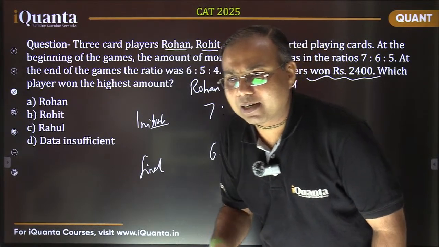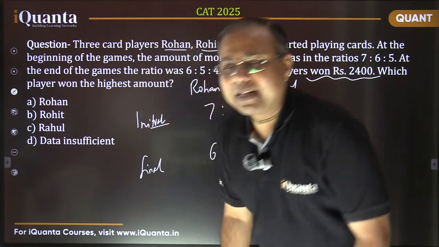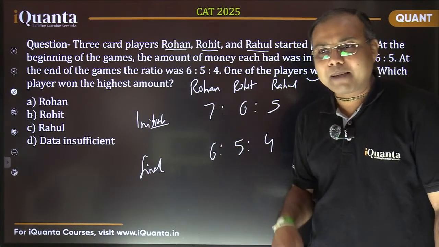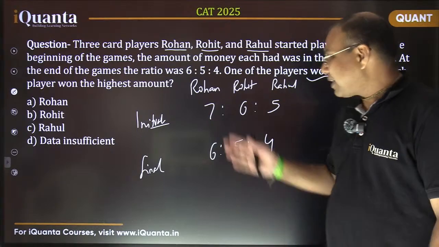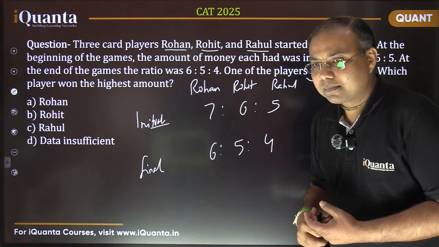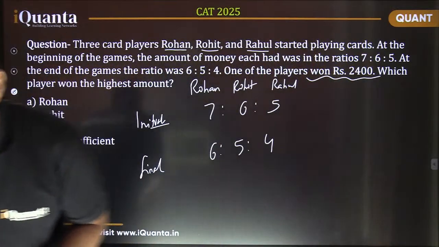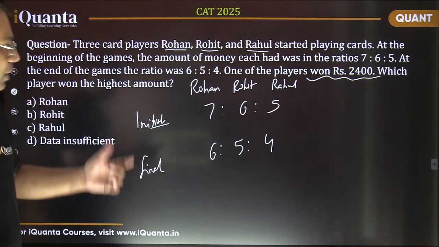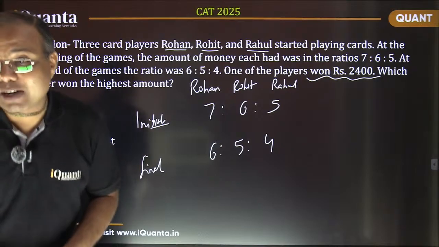Where did this money come from? Why is this ratio changing? What is actually happening in the game? Can someone tell me what is happening in the game? Why is this ratio of money changing with them? What is happening with the money?